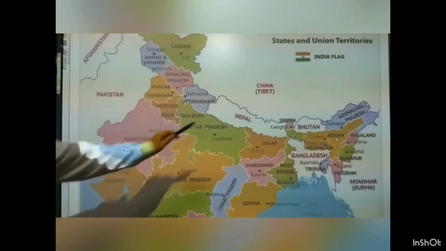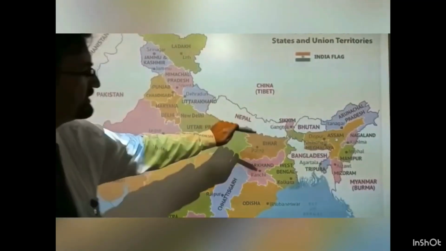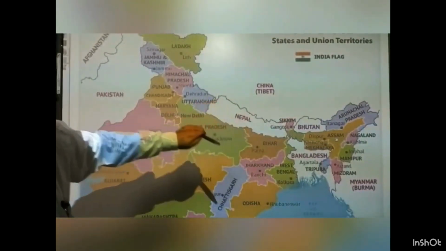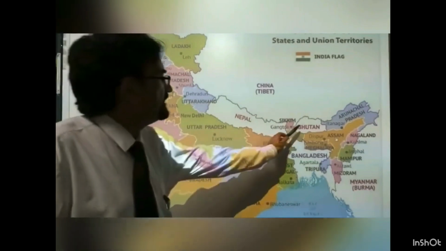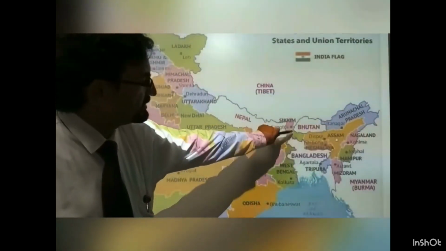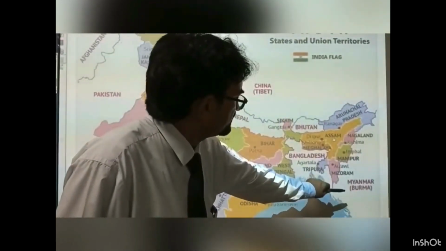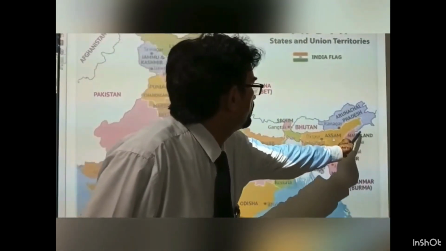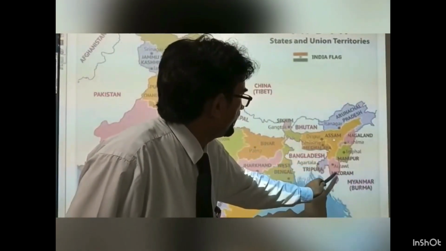Nepal shares its boundary with Uttarakhand, Uttar Pradesh, Bihar, West Bengal and Sikkim. So Nepal shares its boundary with 5 Indian states, and China shares its boundary with 4 Indian states and 1 UT. And Bhutan shares its boundary with Sikkim, West Bengal, Assam and Arunachal Pradesh. Bhutan also shares its boundary with 4 Indian states, and Myanmar also shares its boundary with 4 Indian states: Arunachal Pradesh, Nagaland, Manipur and Mizoram.